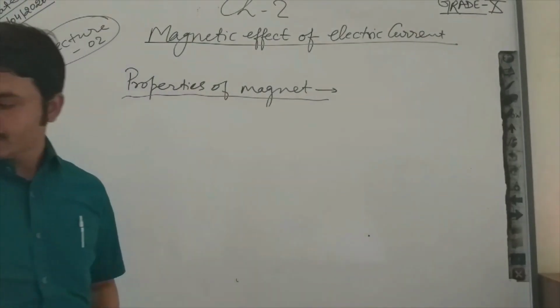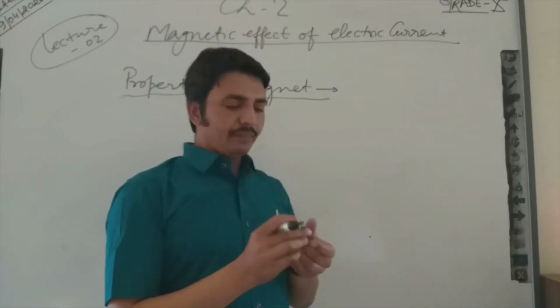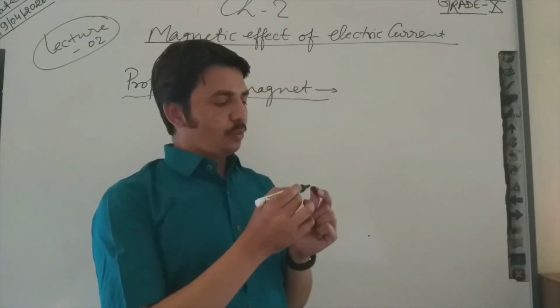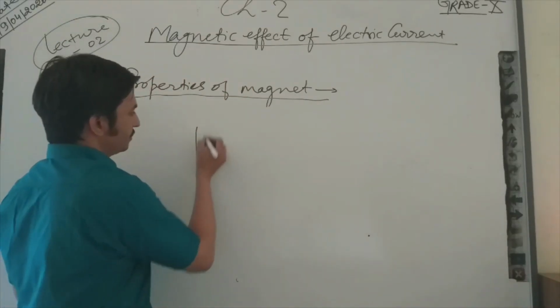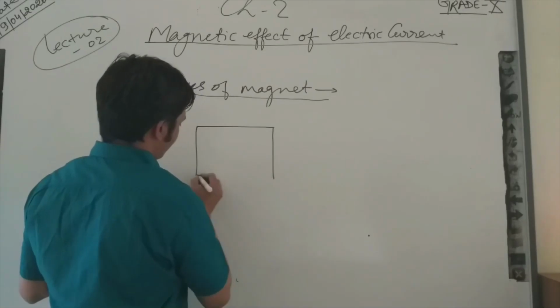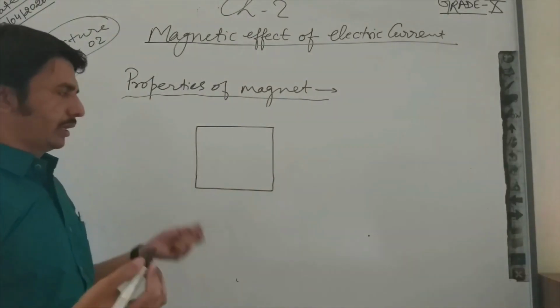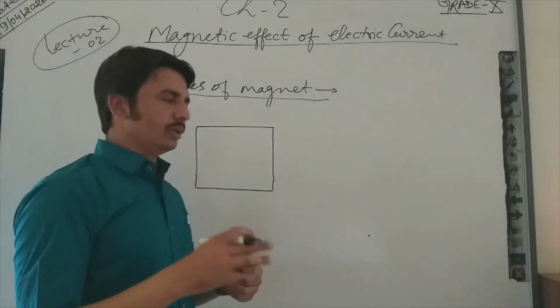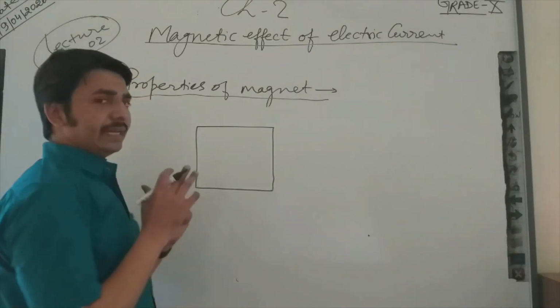Now, what I said: if I consider this wire magnet, you can see the cross section of this wire magnet is rectangular or square. We can consider this square. If we consider circular, then this theory will also be applicable, or for any kind of cross section.